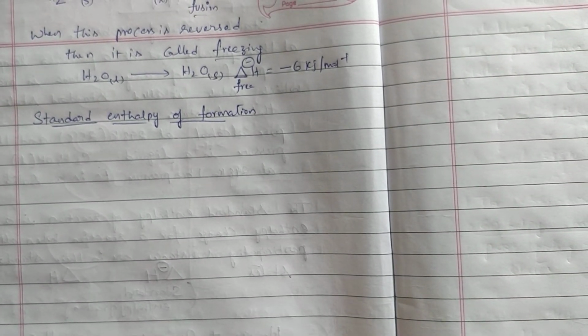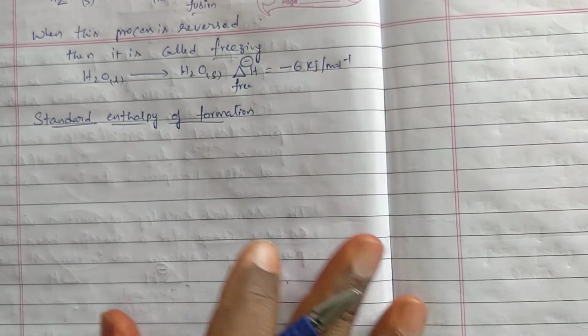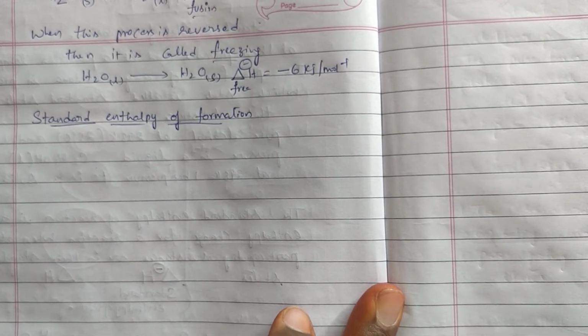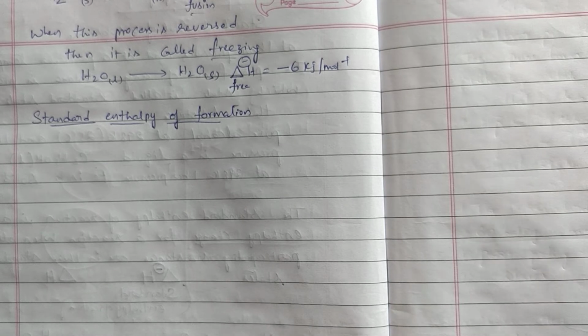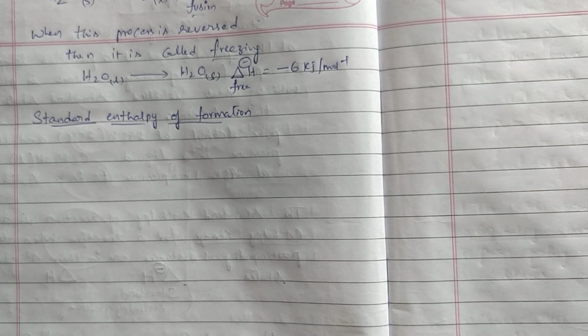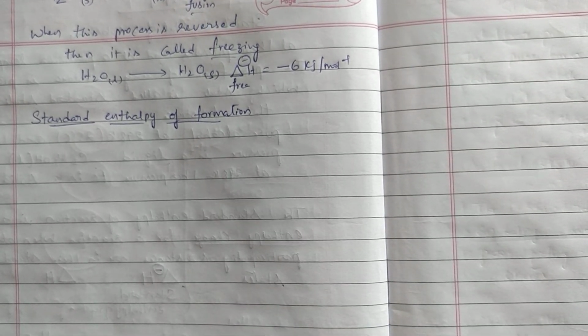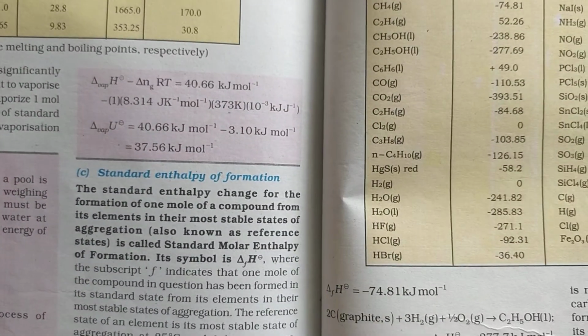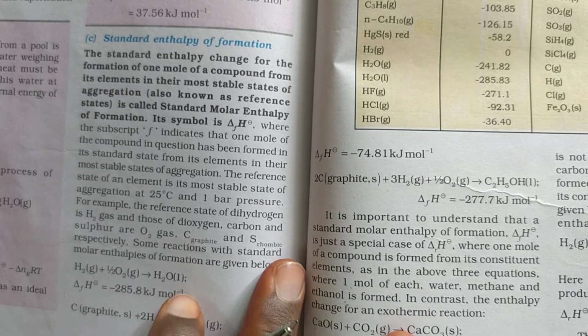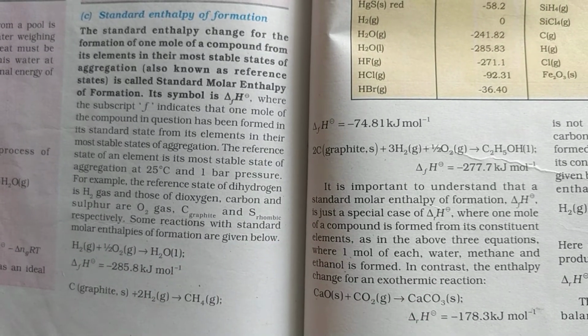What is meant by the standard enthalpy of formation? The standard enthalpy change for the formation of one mole of a compound from its elements in their most stable states of aggregation is called standard molar enthalpy of formation. Okay, let us see the definition here. Instead of writing, I will explain.